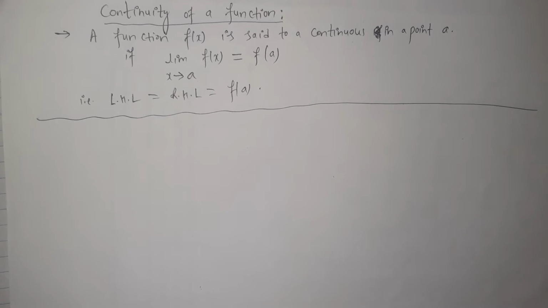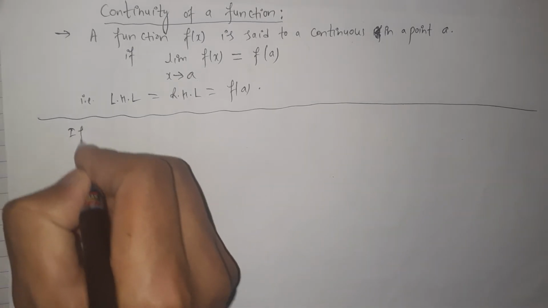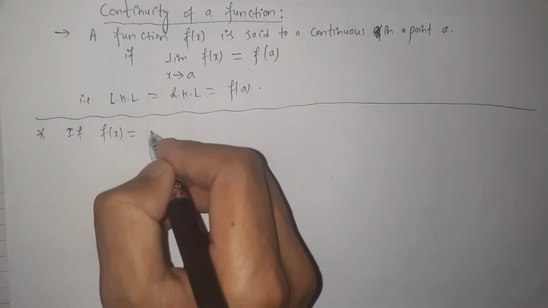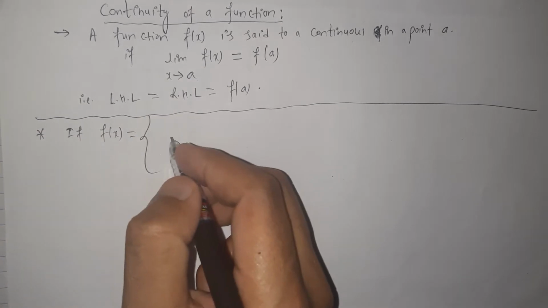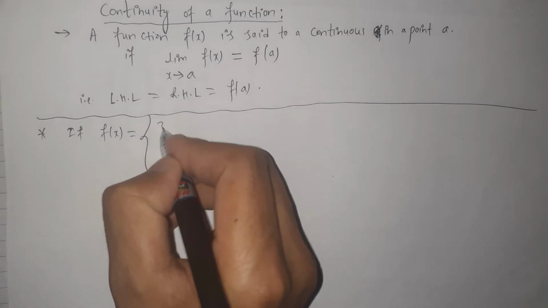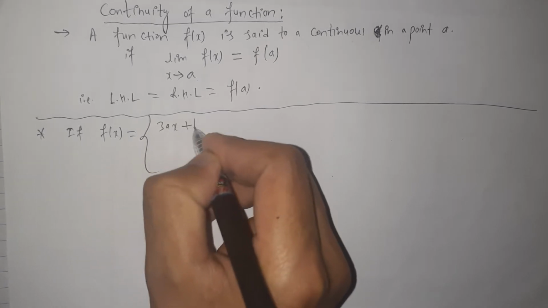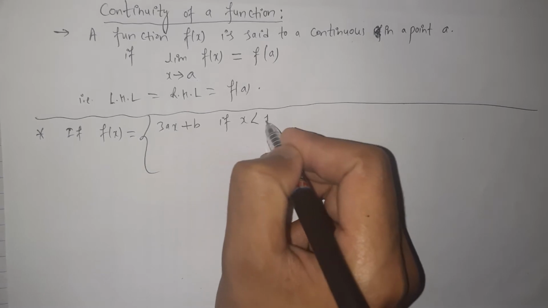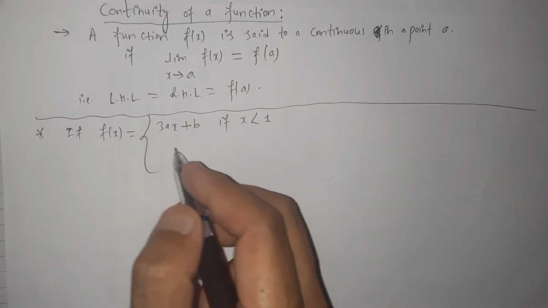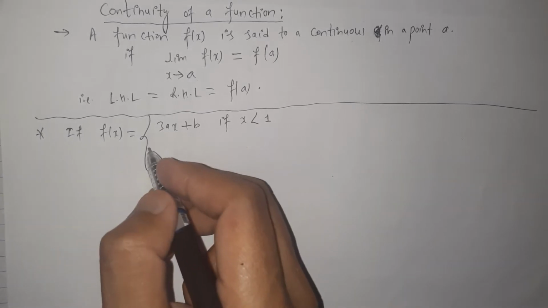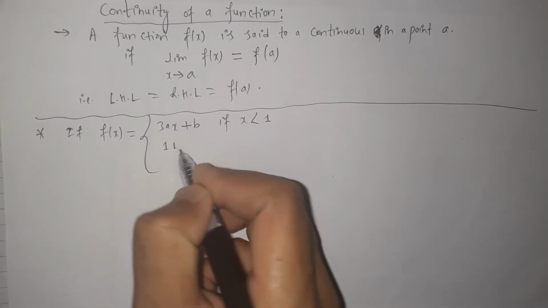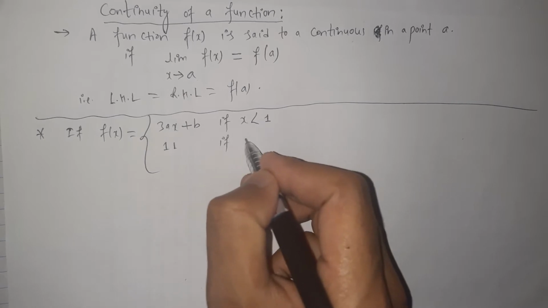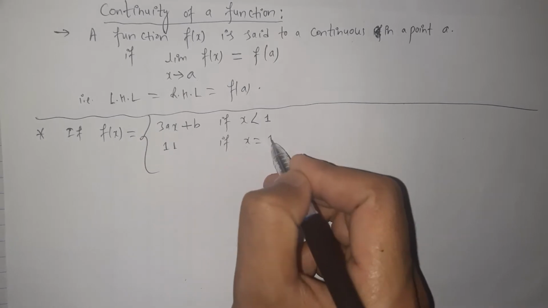The question is: f of x is defined in piecewise form. It is the piecewise function 3ax plus b if the value of x is less than 1, and f of x is equal to 11 if the value of x is equal to 1.